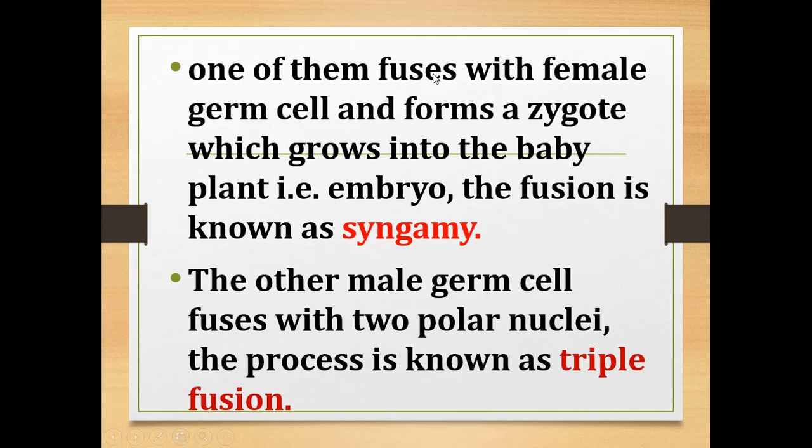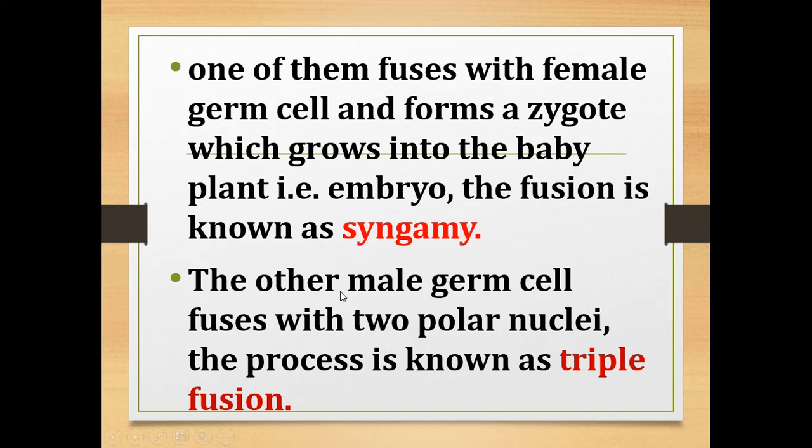Okay, so we know pollen has two male germ cells. So one of the male germ cells will fuse with the female germ cell, that is egg, and form a zygote, which will grow into the baby plant, that is embryo. So this process of fission is known as syngamy. Okay, so the process of fission of male germ cell with the female germ cell to form a zygote which grows into the baby plant is known as syngamy.